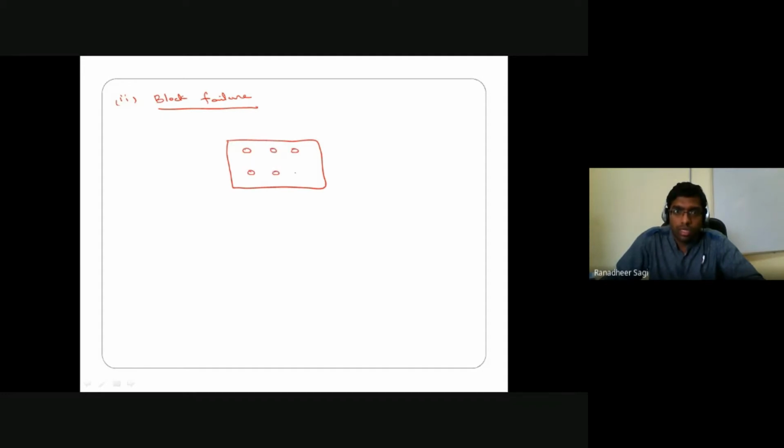This is a block area. This dimension is what I am considering as the width of the block, and this dimension is what I am referring to as the length of the block.